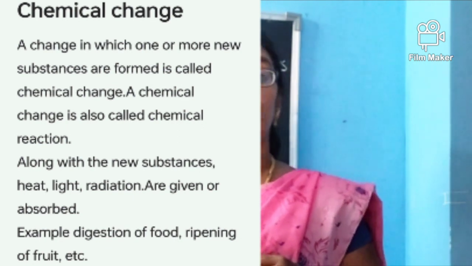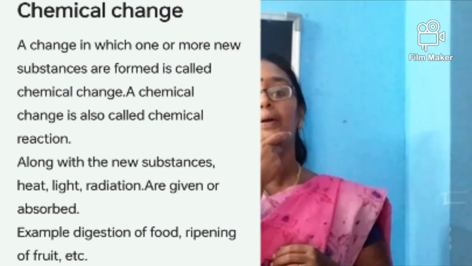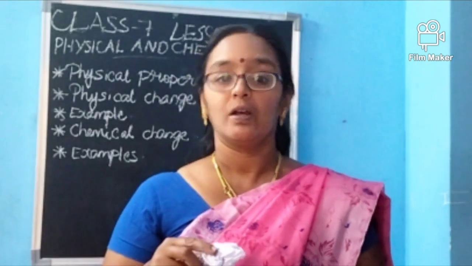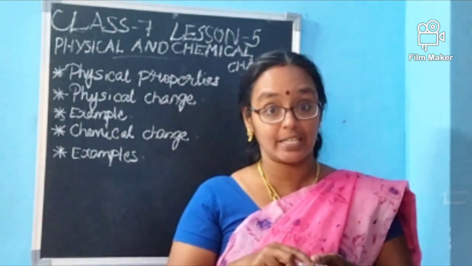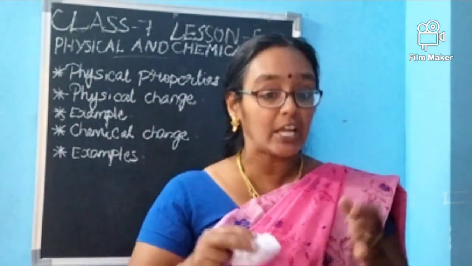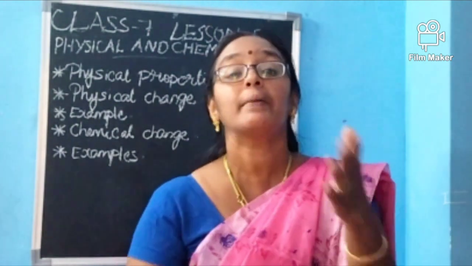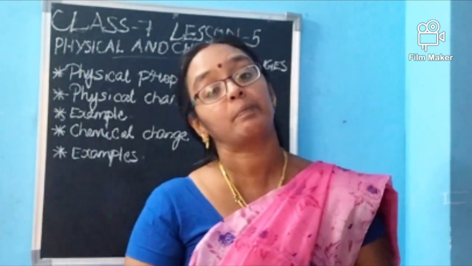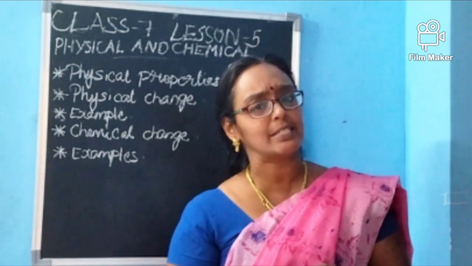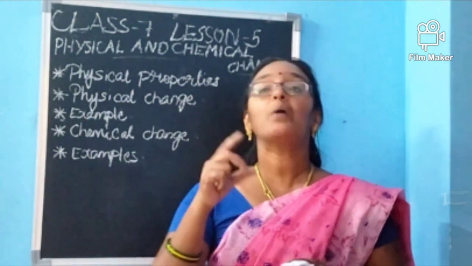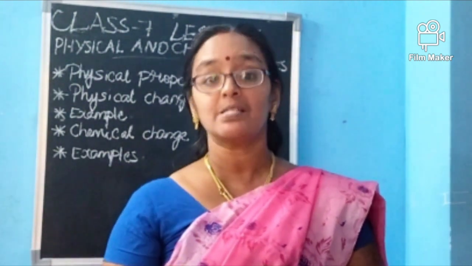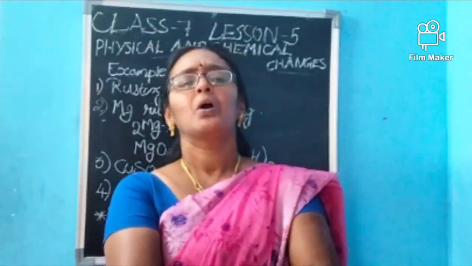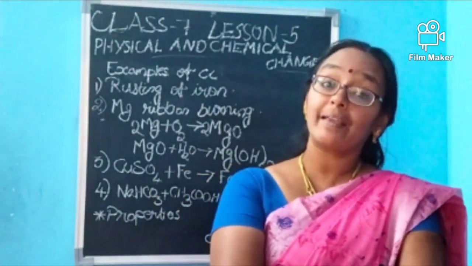Or in this manner we can say, for example, if I am burning this paper, it will be converted into ash, isn't it? If I pour water or do some other things, will the ash be converted back into paper? This kind of change is what, ma'am? Chemical change. Is physical change and chemical change clear for you? We have seen many physical change examples. Now we are going to discuss examples of chemical change in detail.